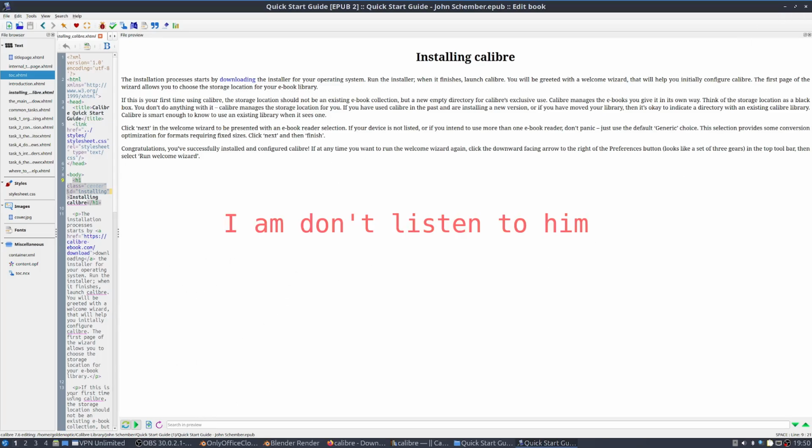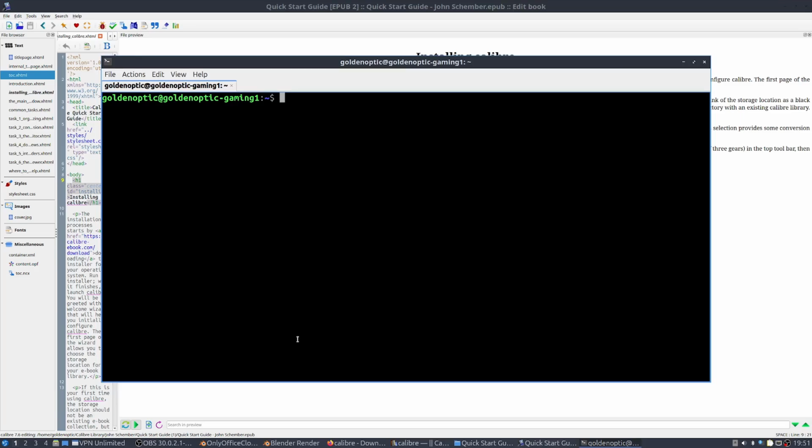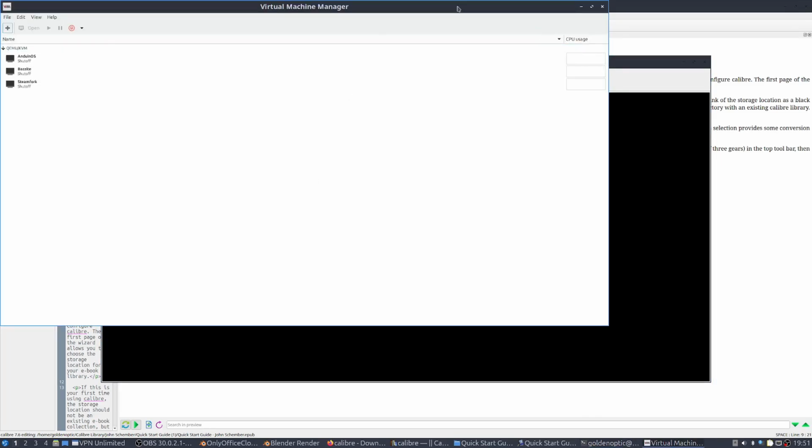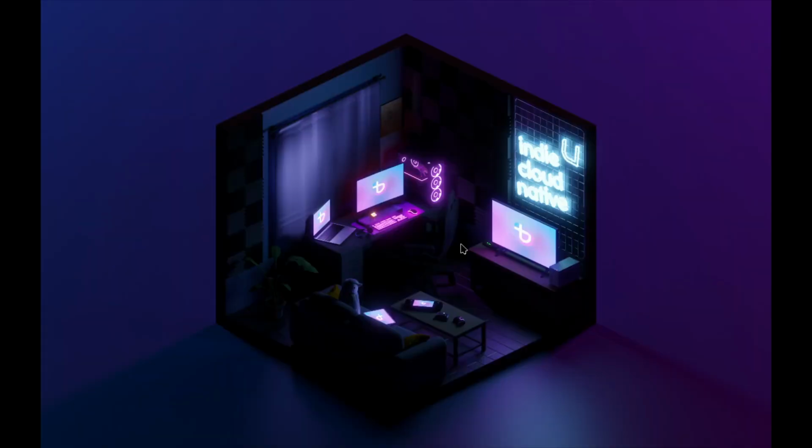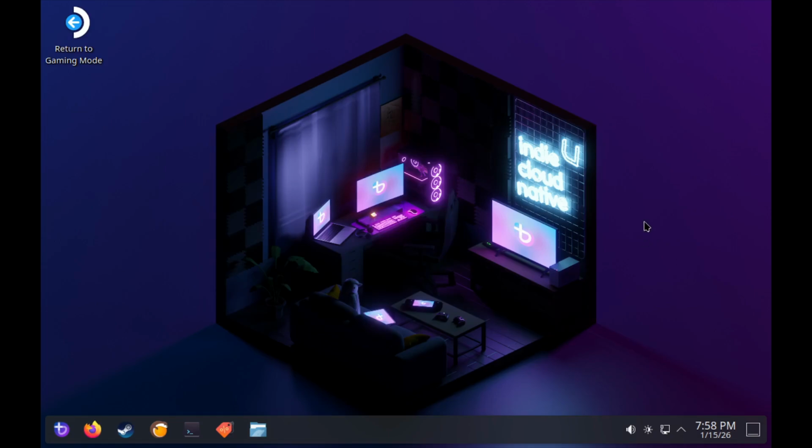Maybe I could. Let's see. Maybe Virt Manager, because I don't know how long that'll make the video. Okay, we are inside of VirtualBox with Bazzite running.